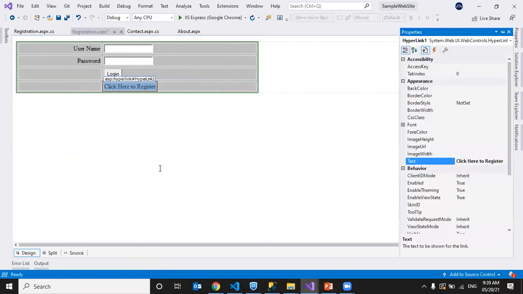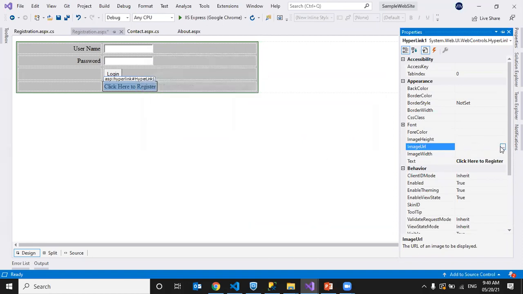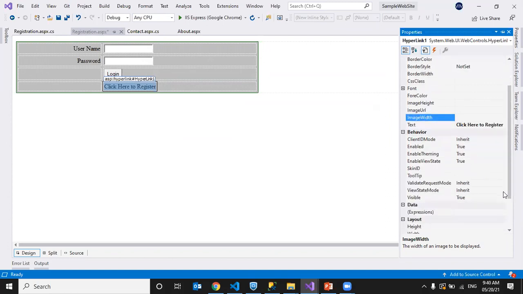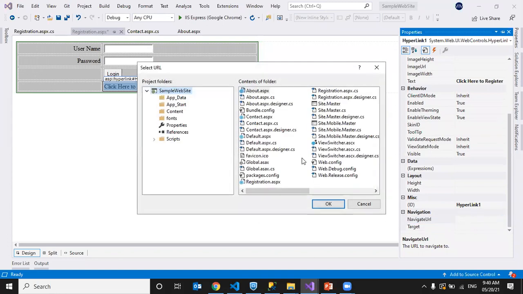So we can go to properties. What are the properties we have here? See, if we use an image for this link, we can set image height. We can select the image, register image. Okay. We can add that to our code and we can select the image for the link. Image width we can set, and the text. Okay. And whether it is enabled or not, whether it is visible or not. These are the different properties. Okay. And navigate URL: when I click on that, to which page you want to navigate. That we can select here.